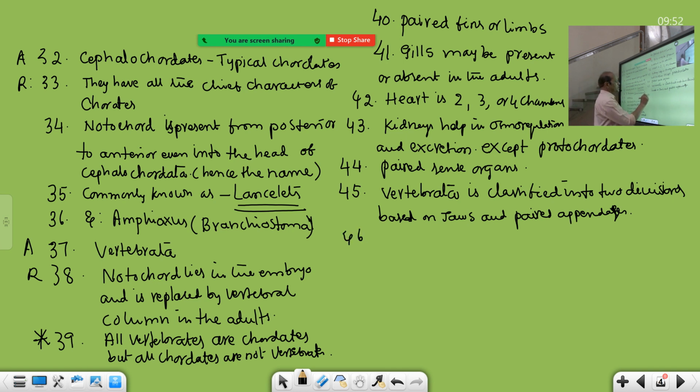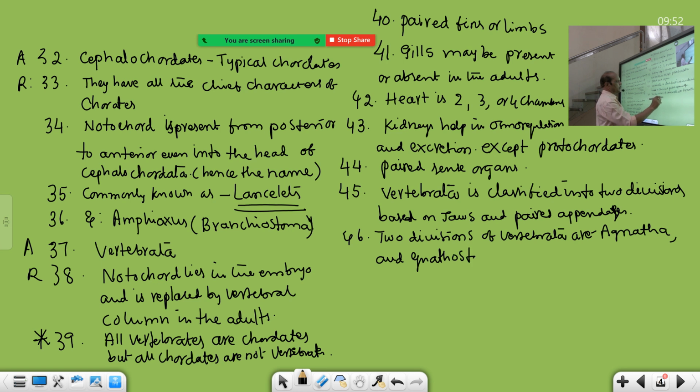The two divisions of vertebrates are Agnatha and Gnathostomata. Agnatha means jawless, meaning itself it is, and Gnathostomata, mouth provided with jaws.